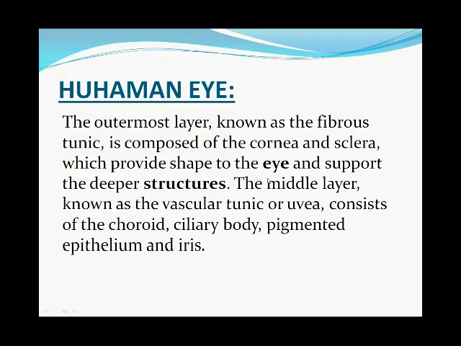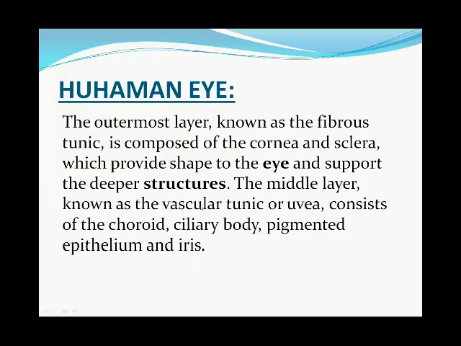Our eye is just like a spherical object, a sphere, in circular form. So this cornea and sclera provide the shape to the eye and support deeper structures.